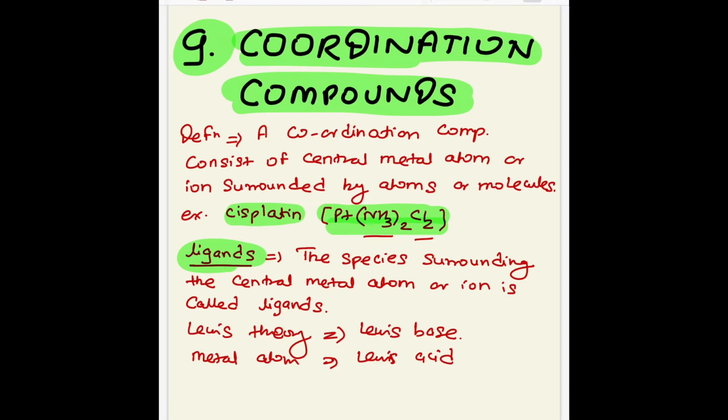So in a coordination complex, the metal to ligand has a bond, and that bond is known as a coordinate bond that can be represented by an arrow like that. Coordinate bond.